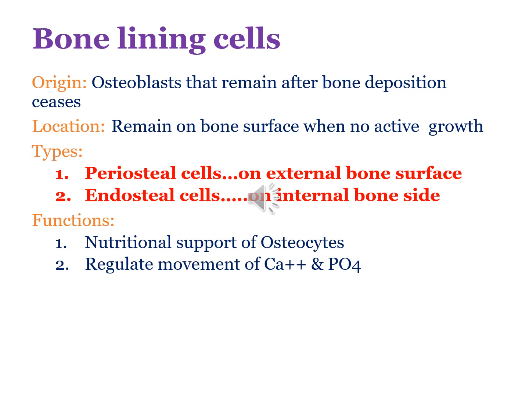The cells which are present on the external surface of the bones are known as periosteal cells, and they line the periosteum of the bone. Those present on the inner surface of the bone are known as endosteal cells. The function of them is to regulate the calcium and phosphorus minerals, and they support the developing osteocytes.